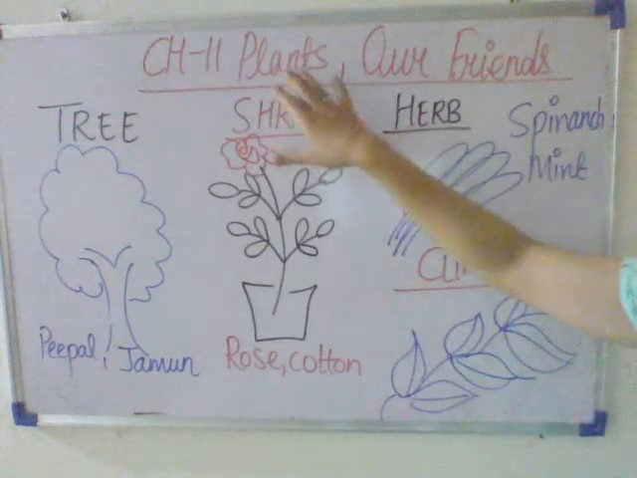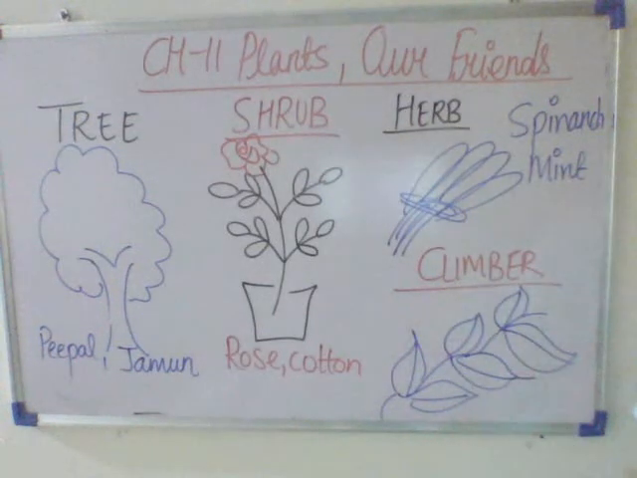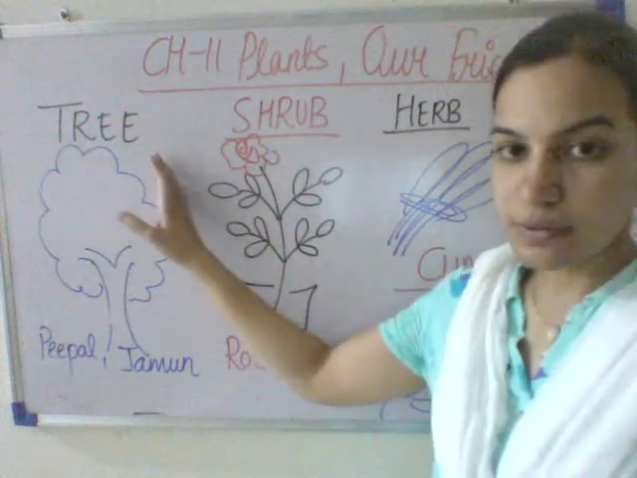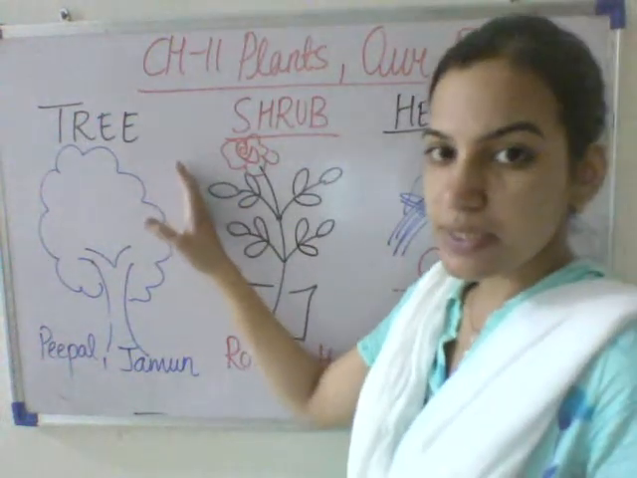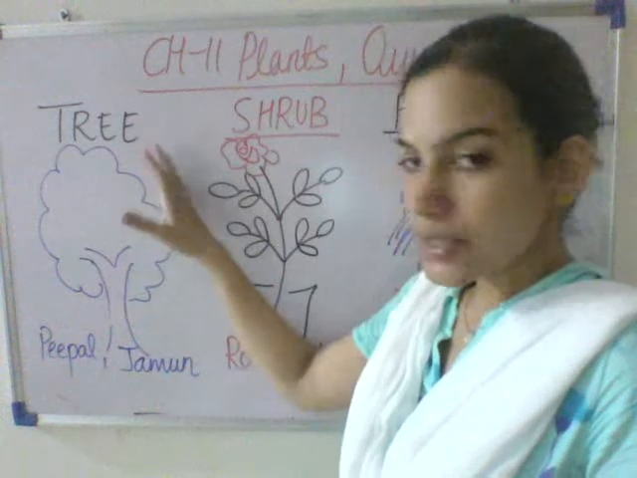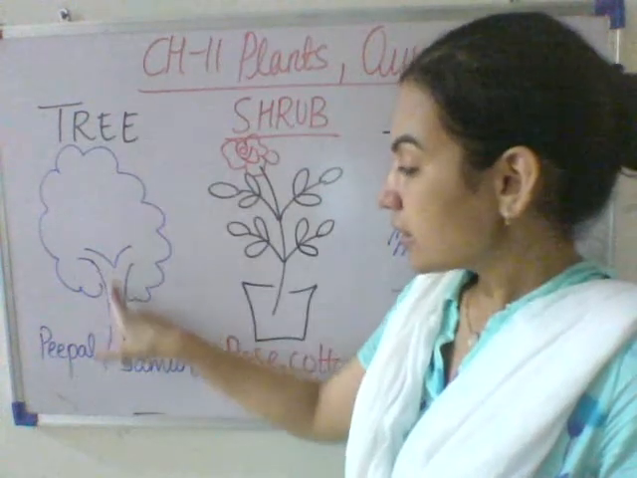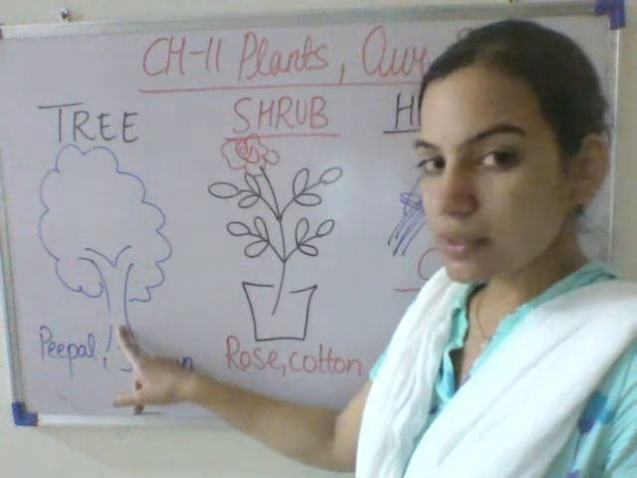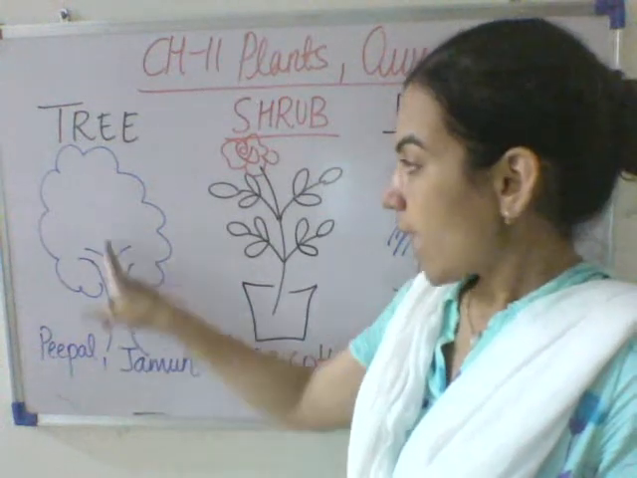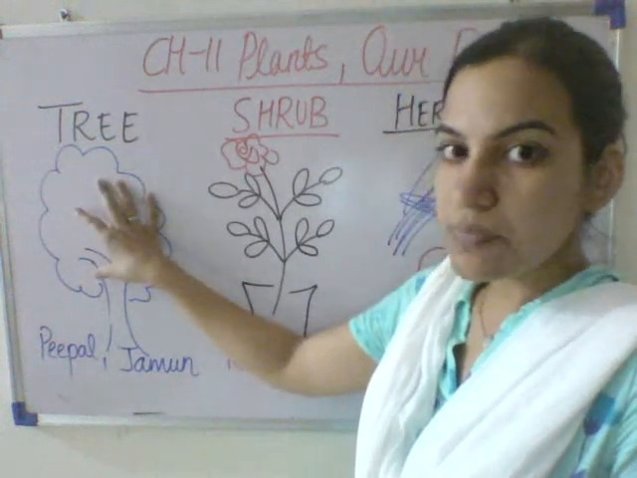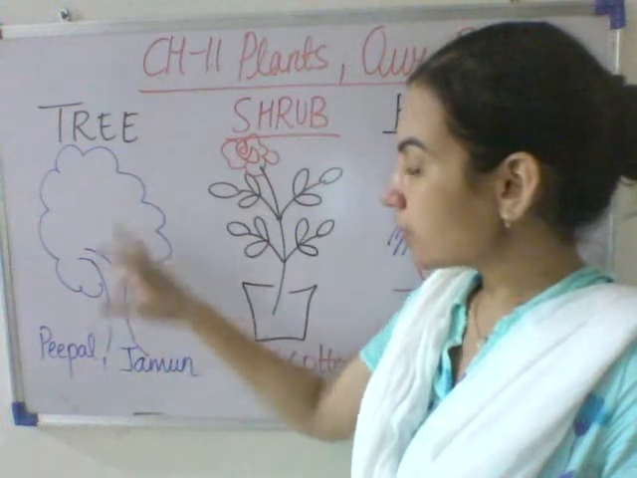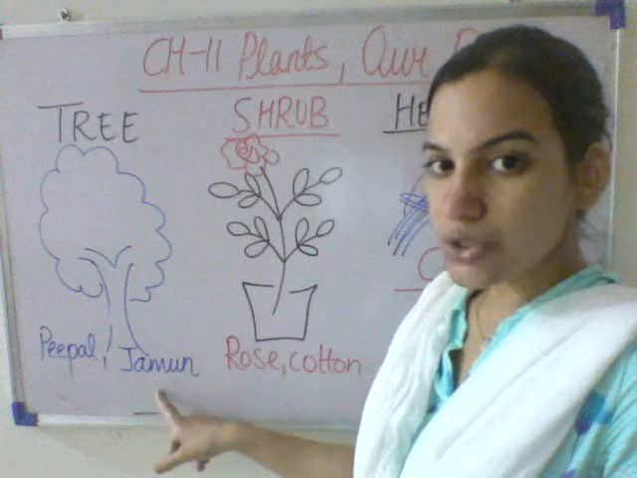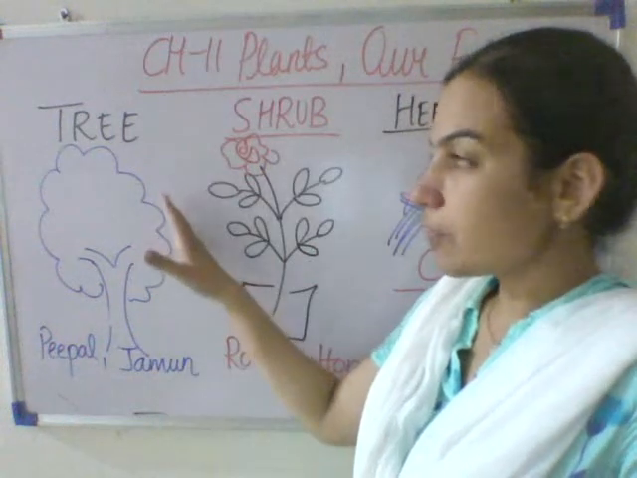Now, plants are found everywhere. First of all, we will be studying about tree. So what is a tree? A tree is large. The stem of the tree is very thick. It is known as the trunk. And the tree has many branches. What are the examples of the tree? Peepal, jamun, mango tree, ashoka. These all are examples of tree.